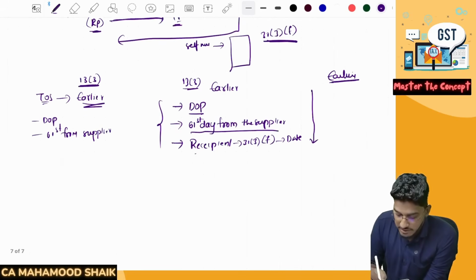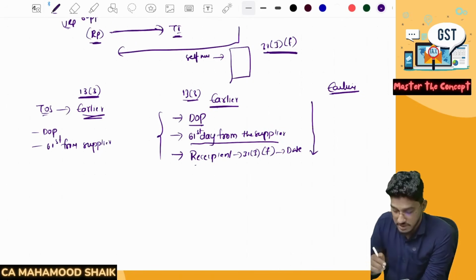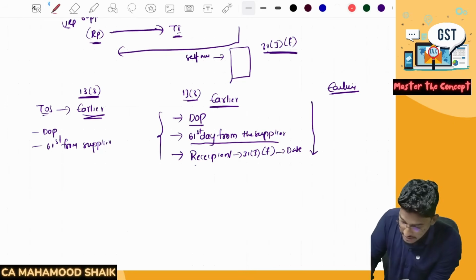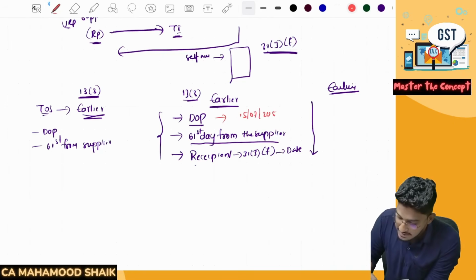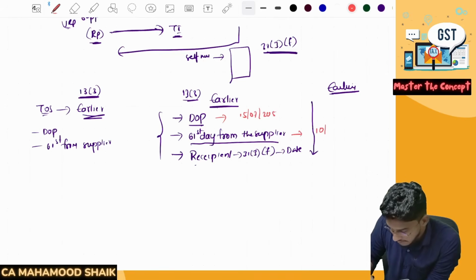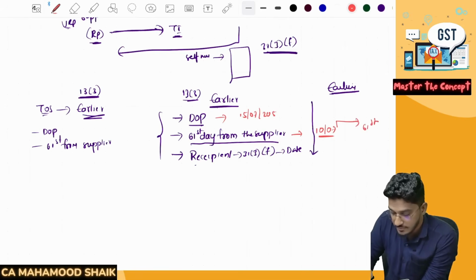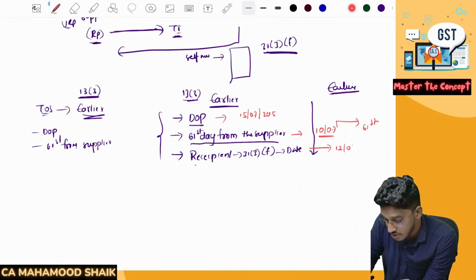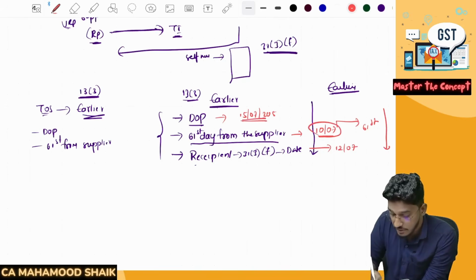Able to understand, everyone? Say for example, the supplier has provided services which are taxable under reverse charge mechanism. Say the recipient has made the payment on 15th of July 2025. The supplier gave the invoice on 10th of July. So from that, you have to calculate the 61st day. Or say for this service, the recipient has given the self-invoice on 12th of July. Now, whichever is earlier: 15th of July or the 61st day from the date of the supplier's invoice, 10th of July?